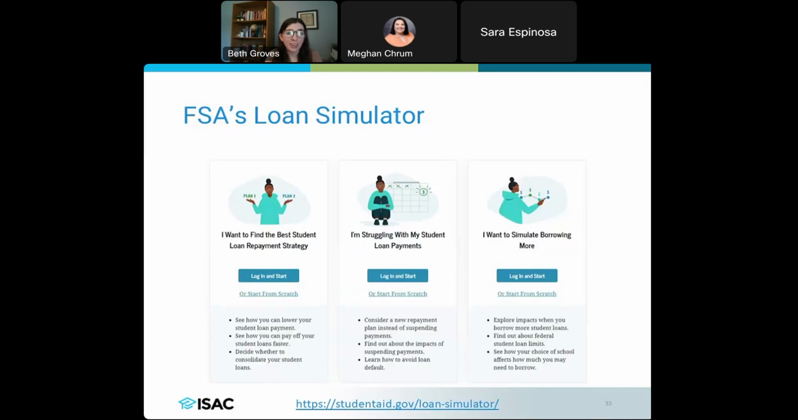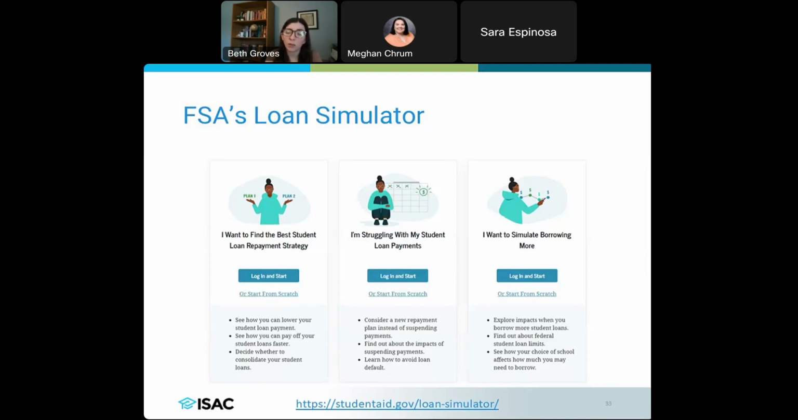I really, really like FSA's loan simulator. If you have not checked this out, this is something that I think is really beneficial in terms of figuring out what kind of repayment plan is going to be best for you and for your family. And so that is something where you would put in your information.